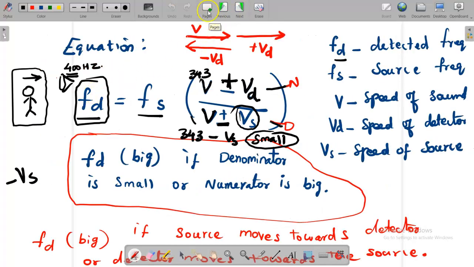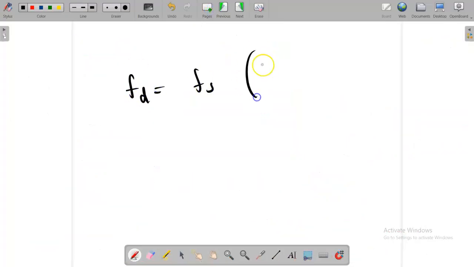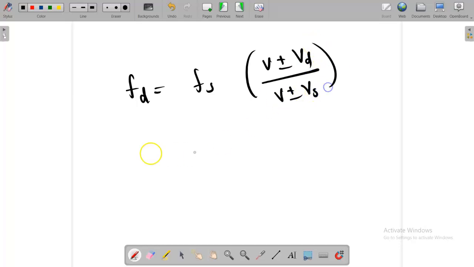And we have a formula here: Fd is equal to Fs times (V plus or minus Vd) over (V plus or minus Vs). Fd, detector or the observer frequency. Fs, source frequency. V, speed of sound. Vd, speed of detector. Vs, speed of source. If detector is not moving, Vd is 0. If the source is not moving, speed of source is 0.